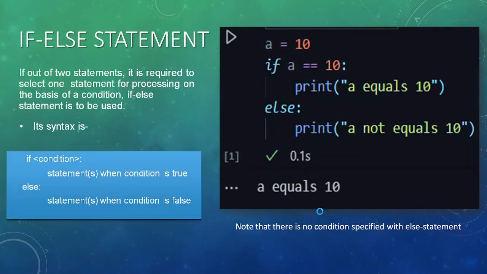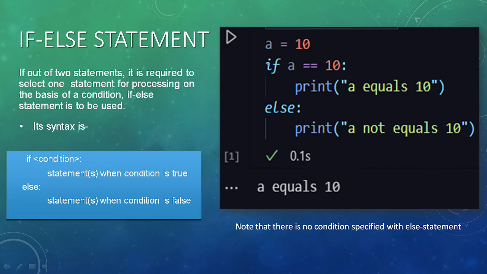The second form of if statement is if else. It means it has two parts, if part and else part. In the program here, let's see, if block and else block. See, indentation has to be kept in mind.